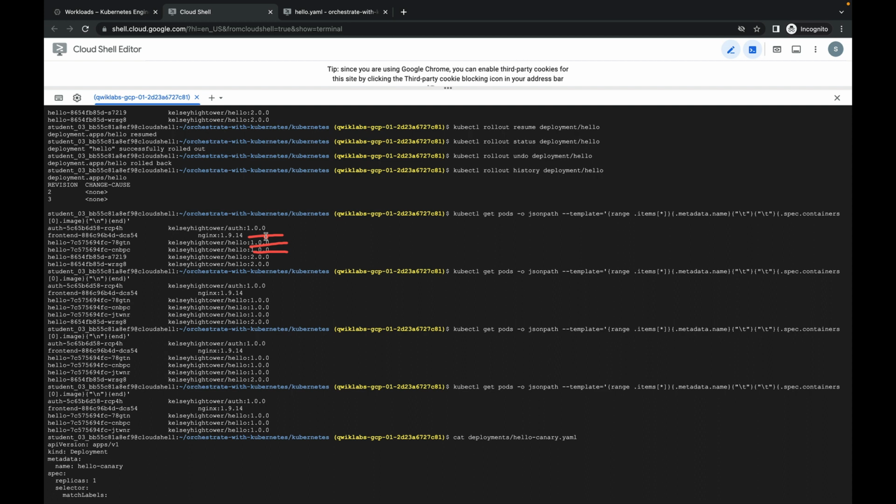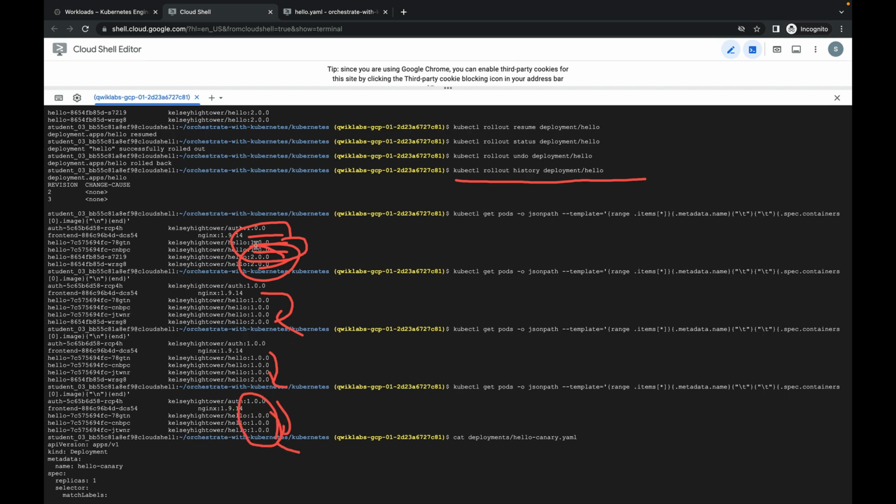Earlier it was 1, then as we rolled out, in the meantime we started the deployment of version 2.0. Then again I'll roll out to my previous version. Then you see earlier it is 1, and then it is converted to version 2, then slowly moving back to 1, then all are version 1 of the deployment.